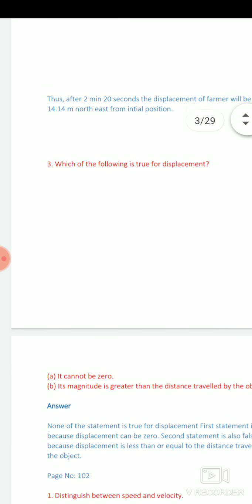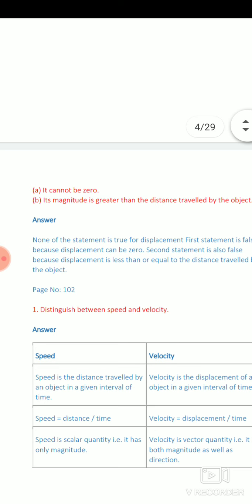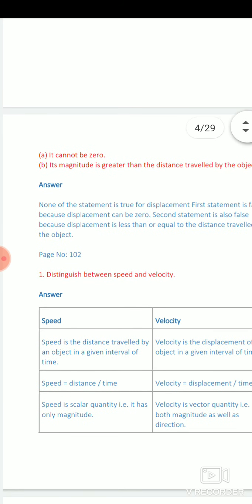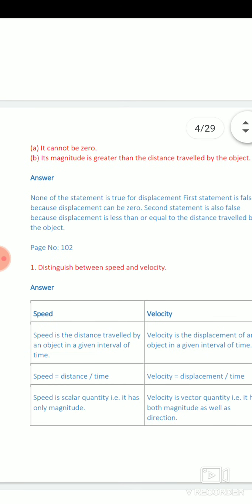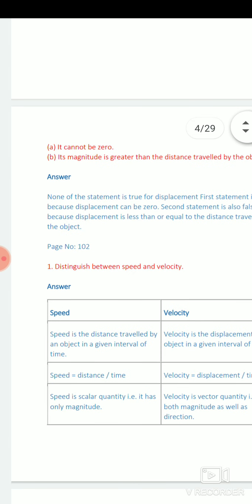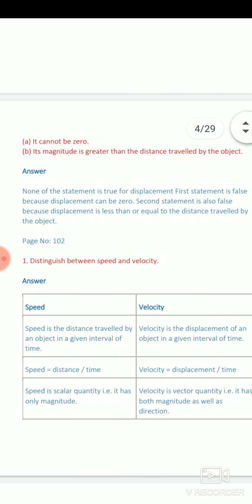Which of the following is true for displacement? It cannot be 0. The first question of this exercise was related to displacement: displacement can be 0. The answer is that displacement can be 0, because whenever any object's initial and final position remain the same, then the displacement of the object is 0. So the first option, it cannot be 0, is a wrong statement. The answer is displacement of any object can be 0.